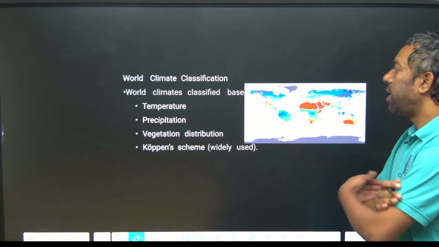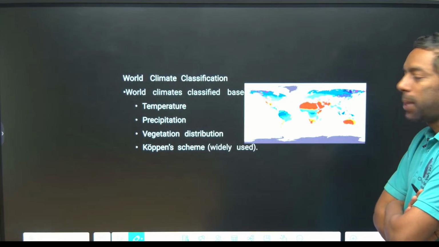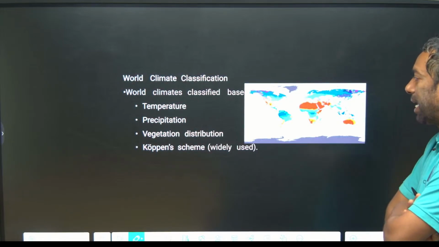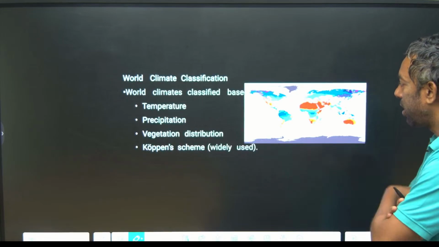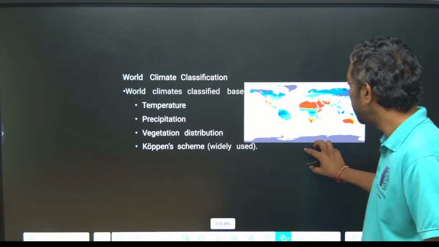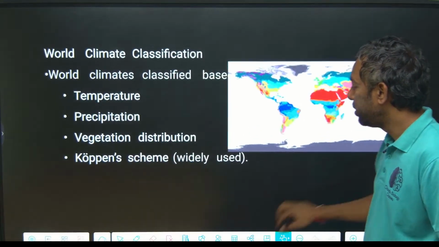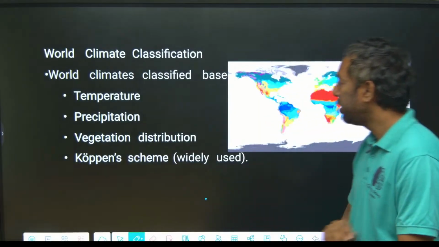Next, the classification of world climate. Just observe this diagram, this world map, guys. Is there any difference, or only colors?